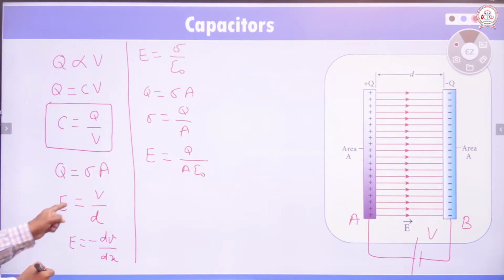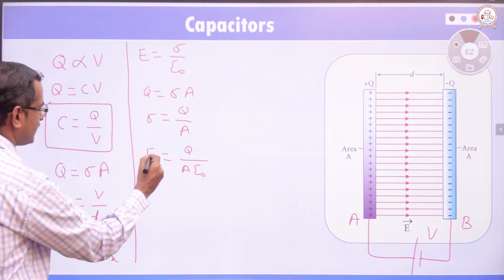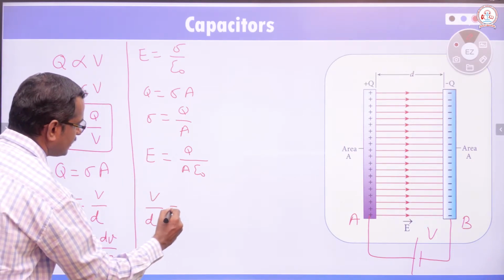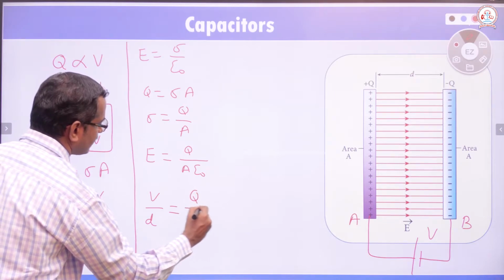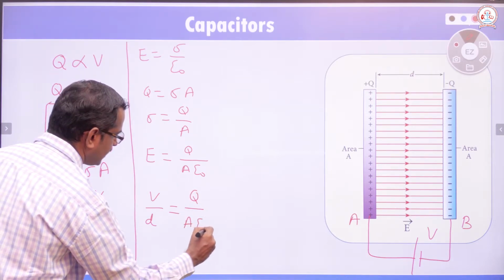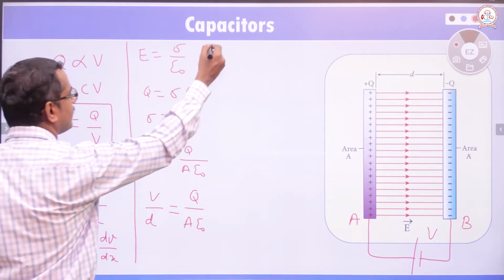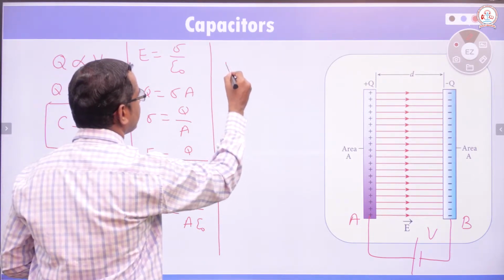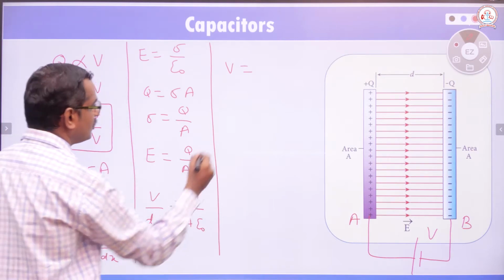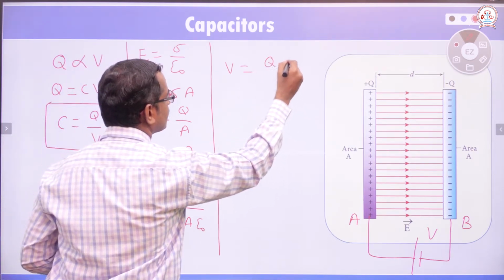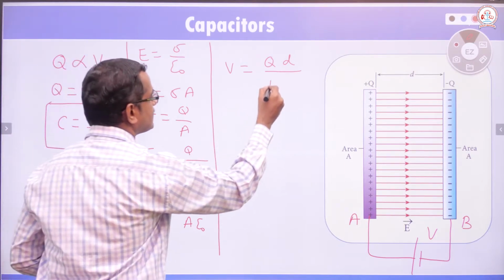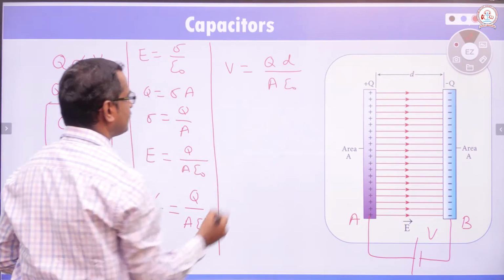E is equal to V by D here. Then instead of E we can write V by D. V divided by D is equal to Q divided by A into epsilon naught. If you just rearrange this, we can write V potential equal to Q into D divided by A epsilon naught, where Q is total charge, D is the distance between the two plates, A is the area of the plates, epsilon naught is permittivity.